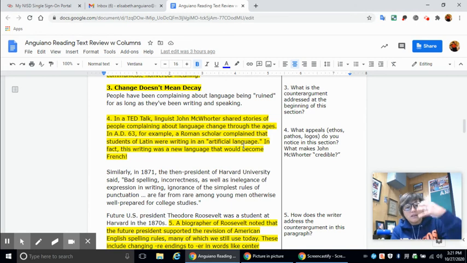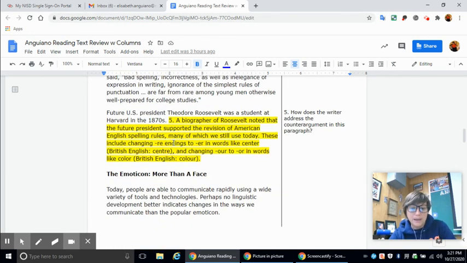A linguist is somebody who is a scientist, so that already adds and lends credibility to this argument. And so they do appeal to your ethos, or the author's credibility, the example's credibility.